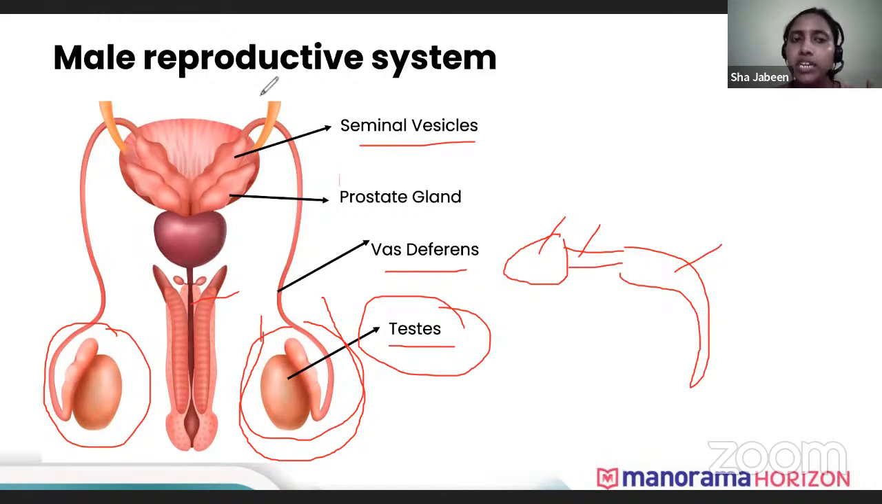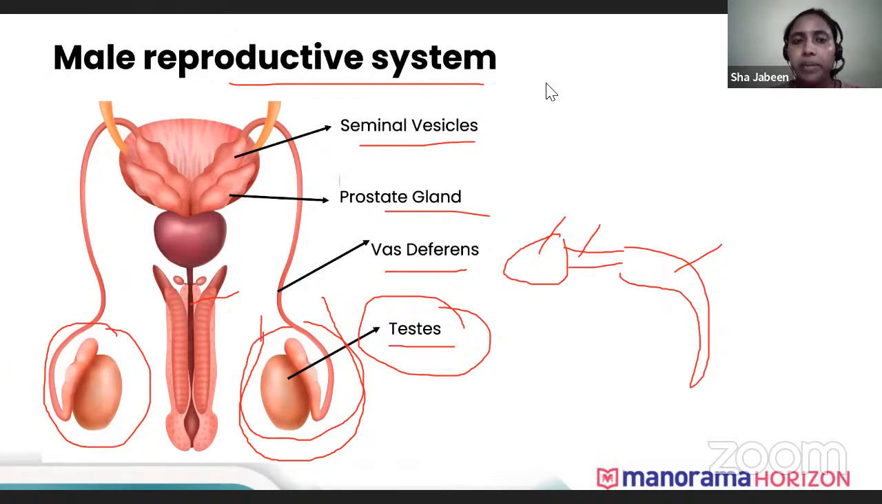Okay, is the male reproductive structure clear? These four parts you have to write, along with their functions. First, the testes produce sperms. The vas deferens carries the sperm from the testis to the urethra. The prostate gland produces an alkaline secretion, which protects the sperms from the acidic environment of the vagina. The seminal vesicle produces a nutritive secretion called semen, with which the sperms mix, and it gives bulkiness to the sperms. So this was about the male reproductive structure.